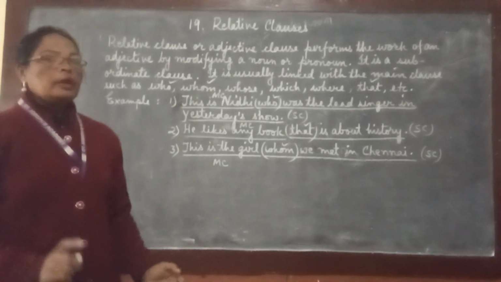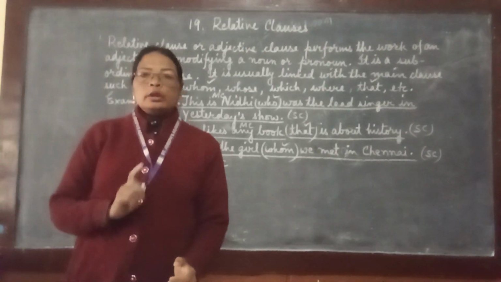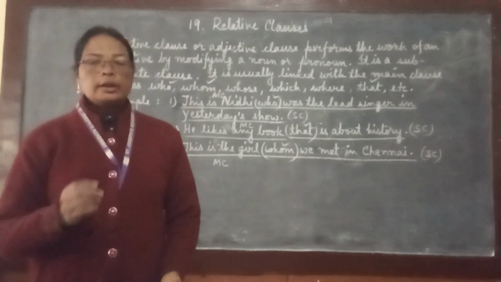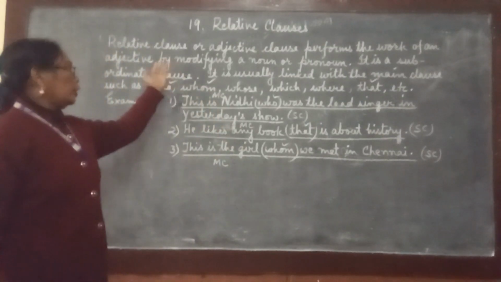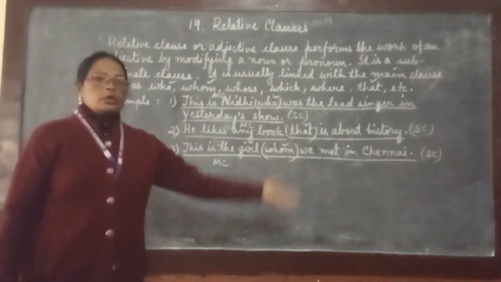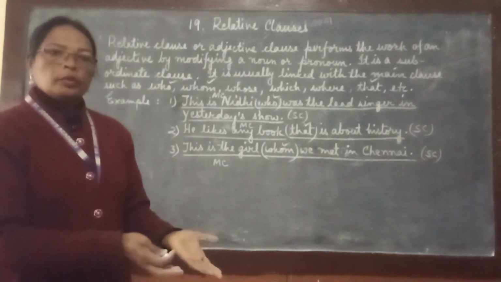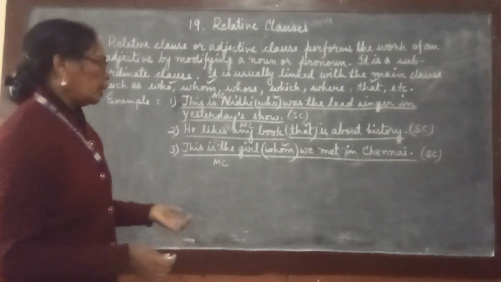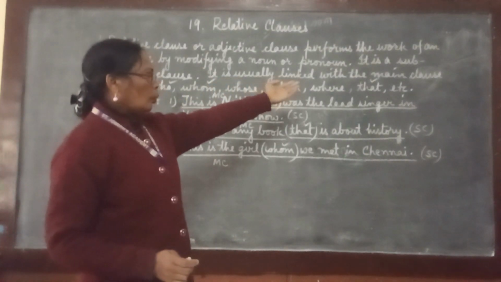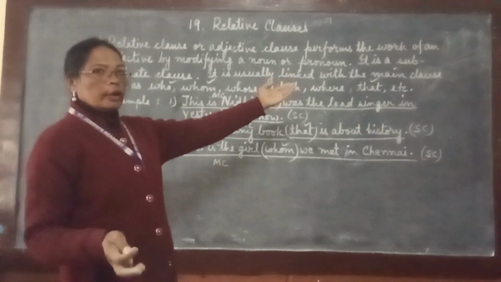A subordinate clause never does its work by its own. It depends on others. So a relative clause or adjective clause also depends on the other clause, that is, on the main clause. It is usually linked with the main clause, as I just told you.